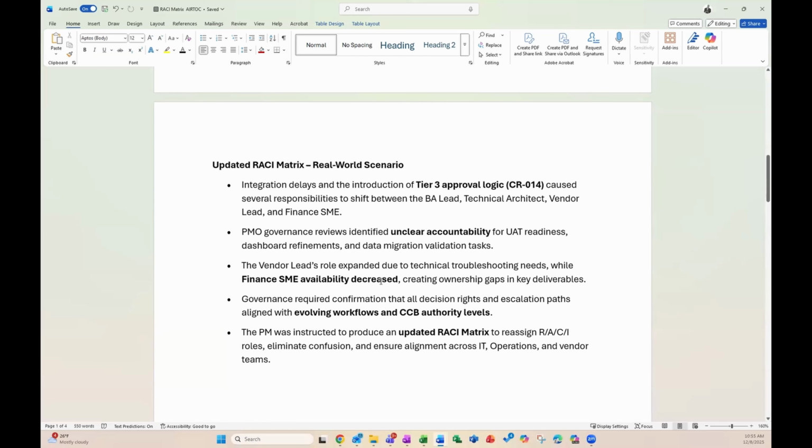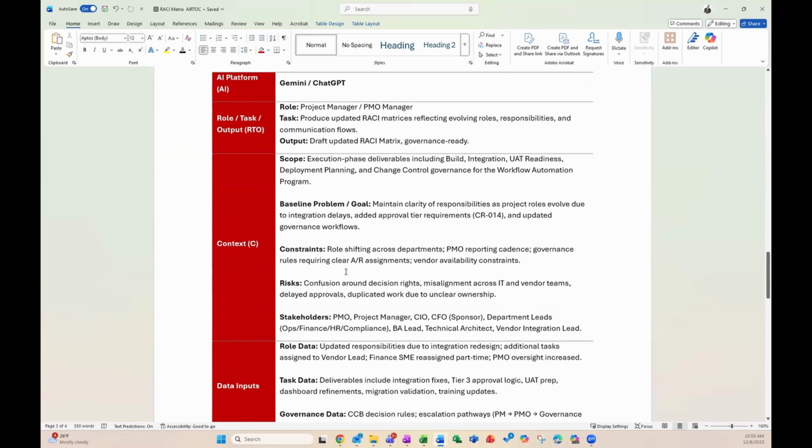The PM was instructed to produce an updated RACI matrix to reassign RACI roles, eliminate confusion, and ensure alignment across IT, operations, and vendor teams. Okay, so we have our assignment here. Let's move on. This is the prompt that we're going to use.